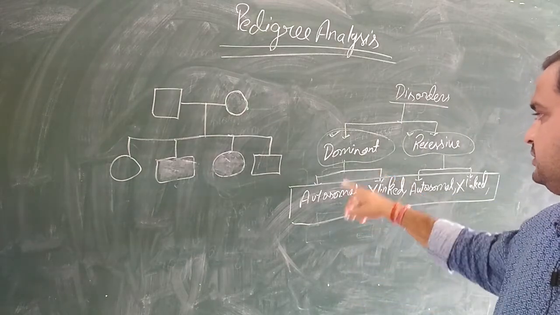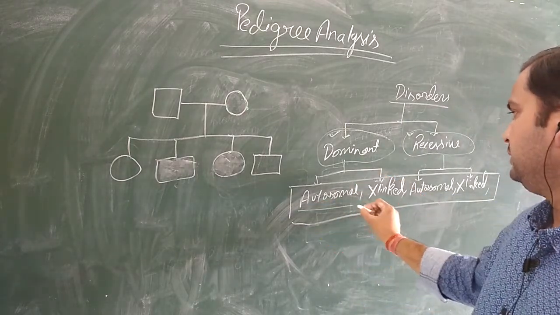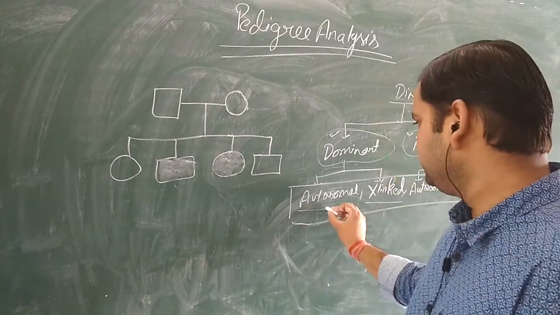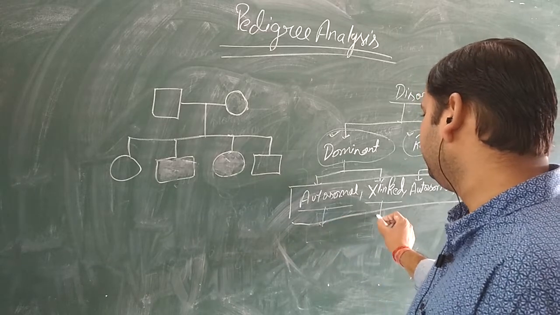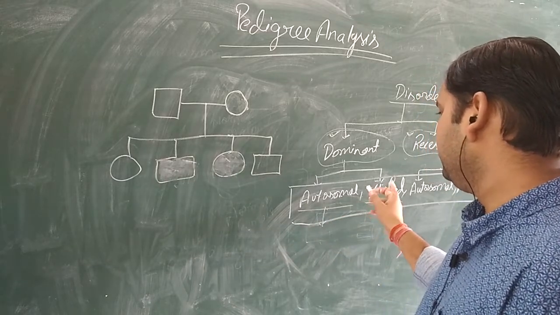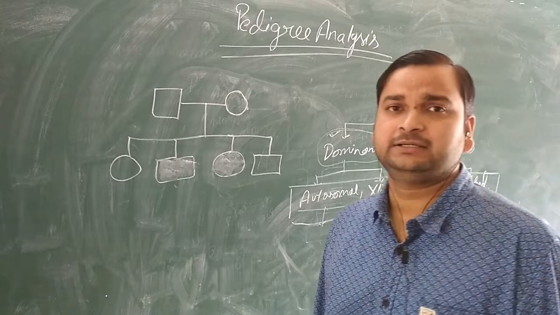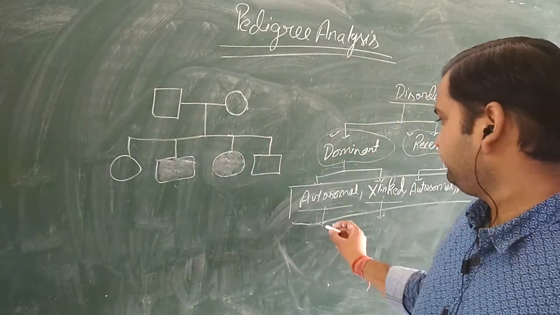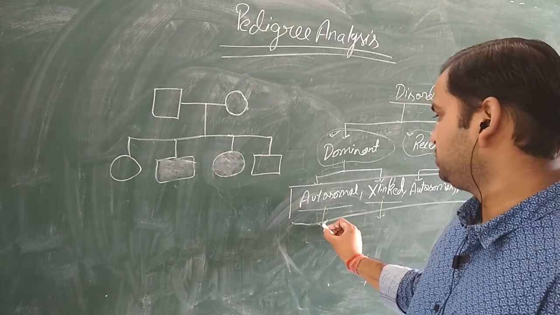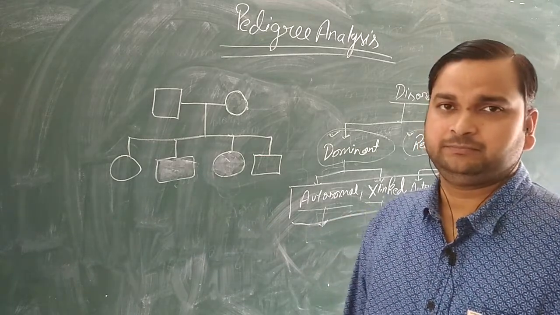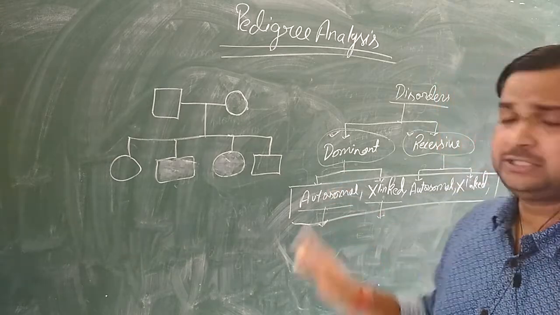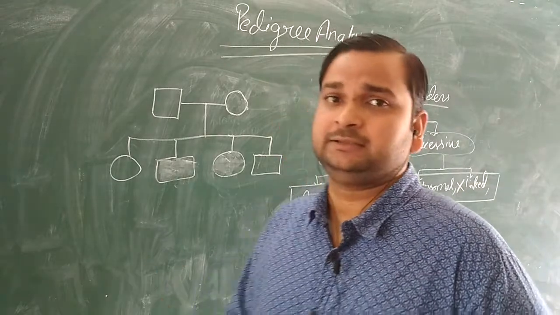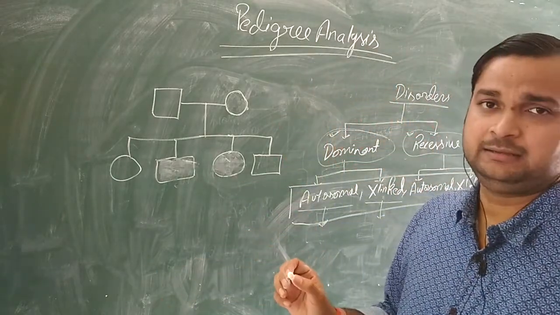Now in the dominant you can see two conditions are there: autosomal or X-linked. How to find whether the disease is autosomal dominant and how to find whether the disease is X-linked dominant? What happens if there is equal distribution of the disease in the male and female offspring? It means the disease is not skipping a generation and that disease is expressed equally in male and female.